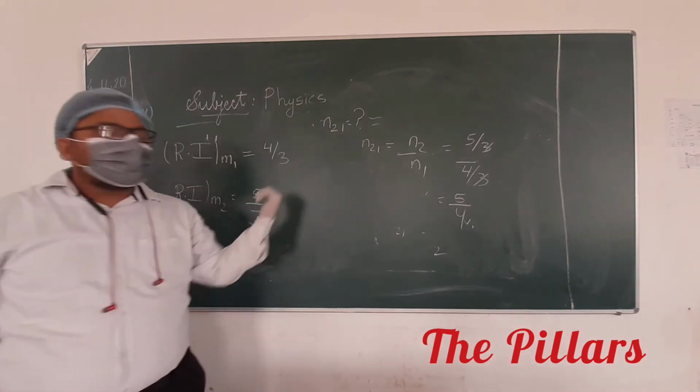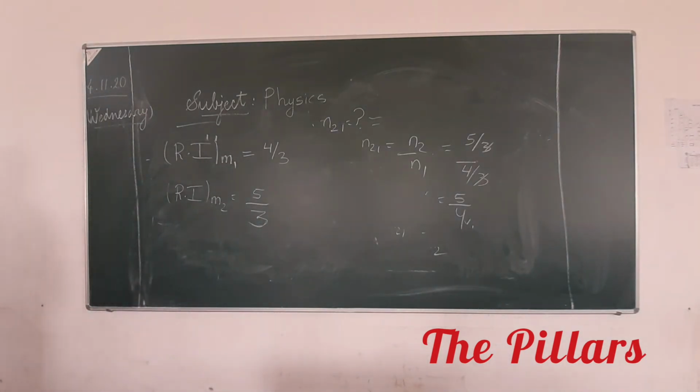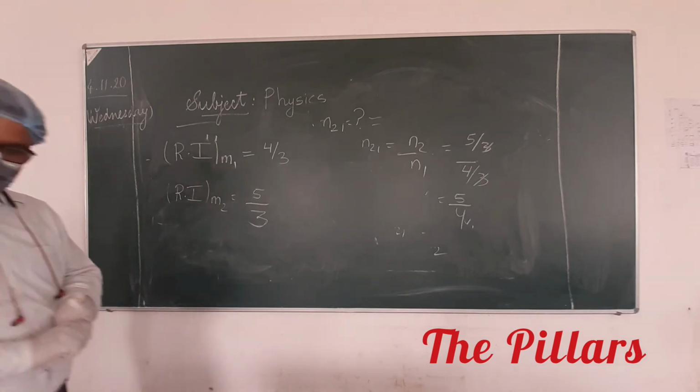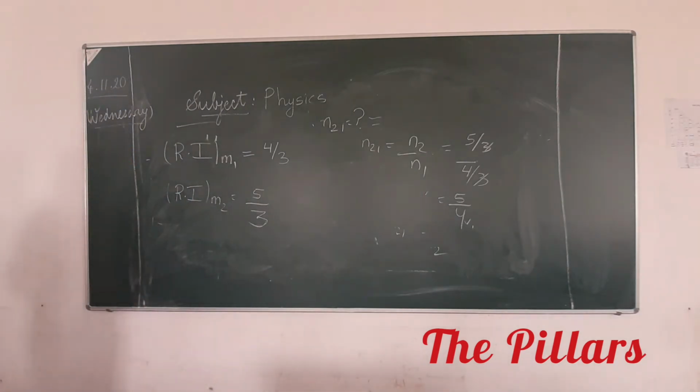Now if I ask, what is N1 to calculate now? Calculate 4 by 5. It will be reciprocal. Okay. Very good. This point is clear to all of you? Yes, very easy. Nothing to worry.